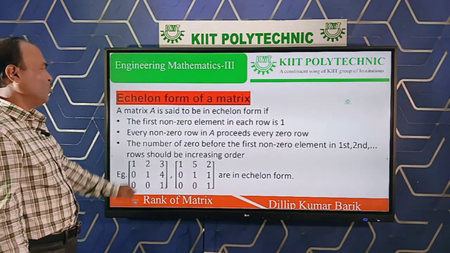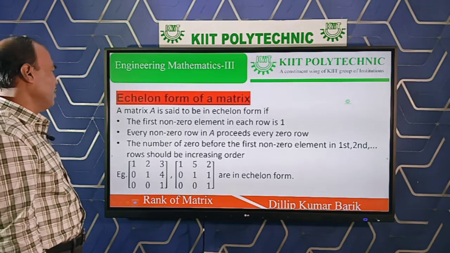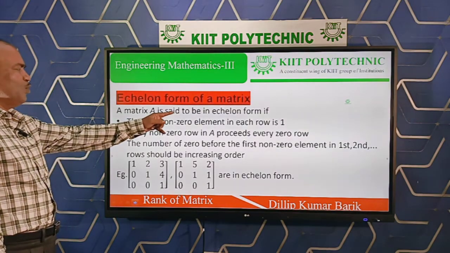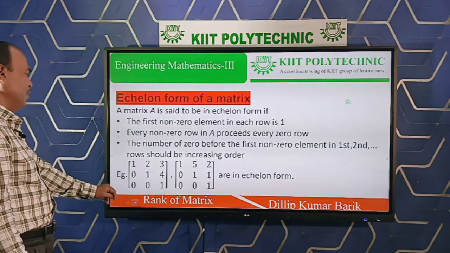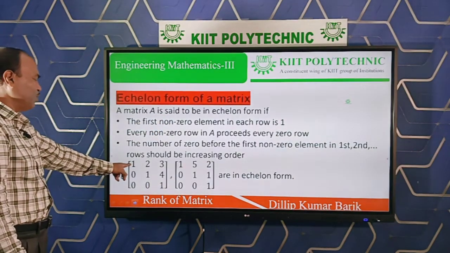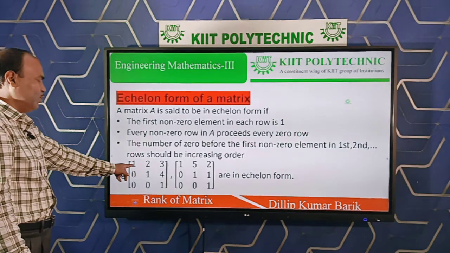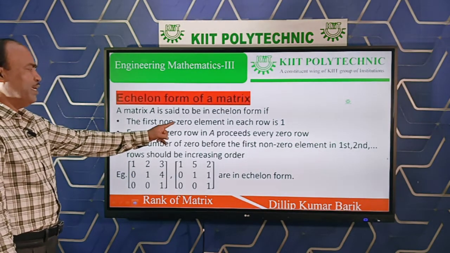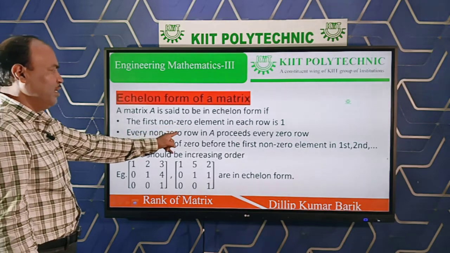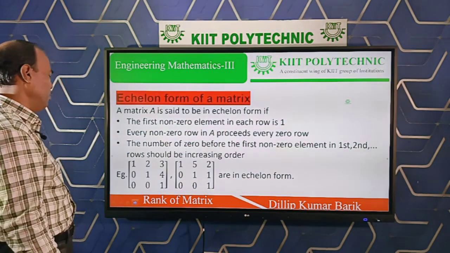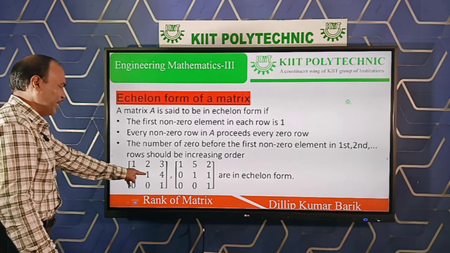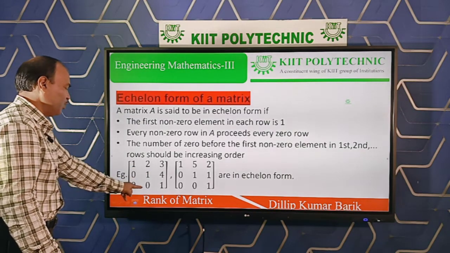A matrix is said to be in echelon form if the first non-zero element in each row is 1. I take 2 examples here. The first non-zero element in each row is 1 here. See, 1, 2, 3, the first element is 1. Every non-zero row of matrix A precedes every zero row. It means this is first 0, this is 1 here. And this is double 0, here 1.